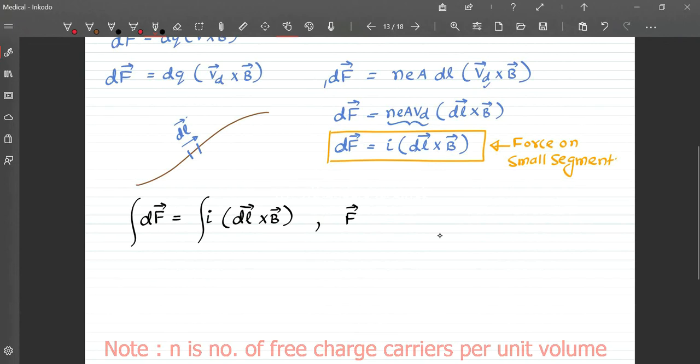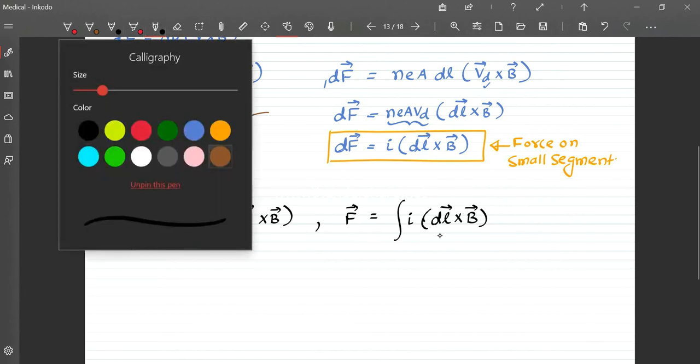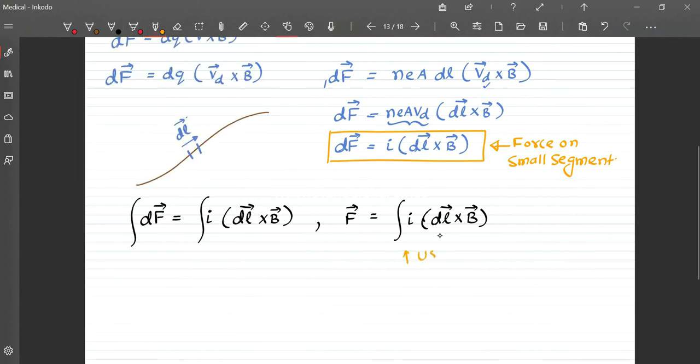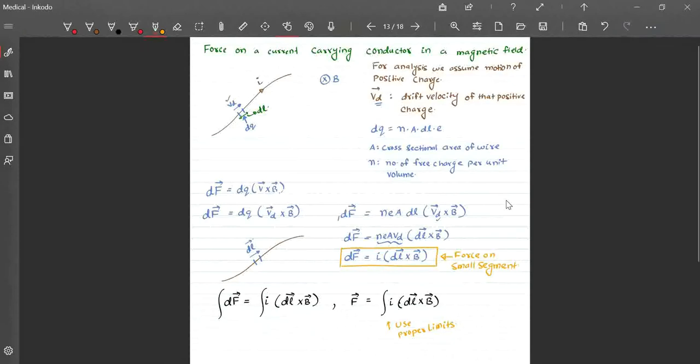So this net force will become, use proper limits. Right. So this is the derivation part.